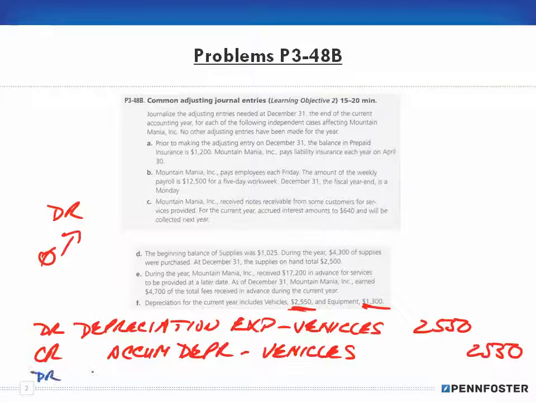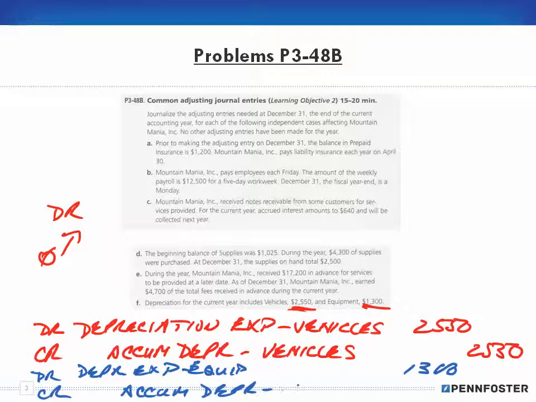I'm going to debit depreciation expense equipment for $1,300, and I'm also going to credit the accumulated depreciation equipment for $1,300. Okay, so that's the solution in the textbook.